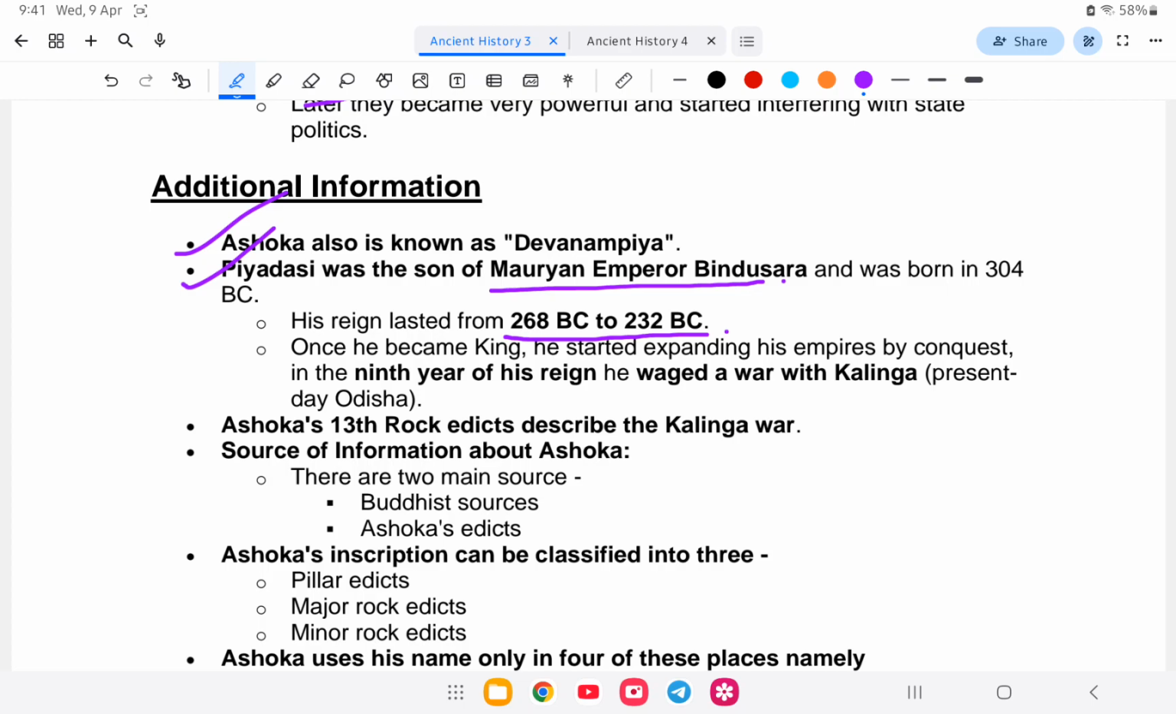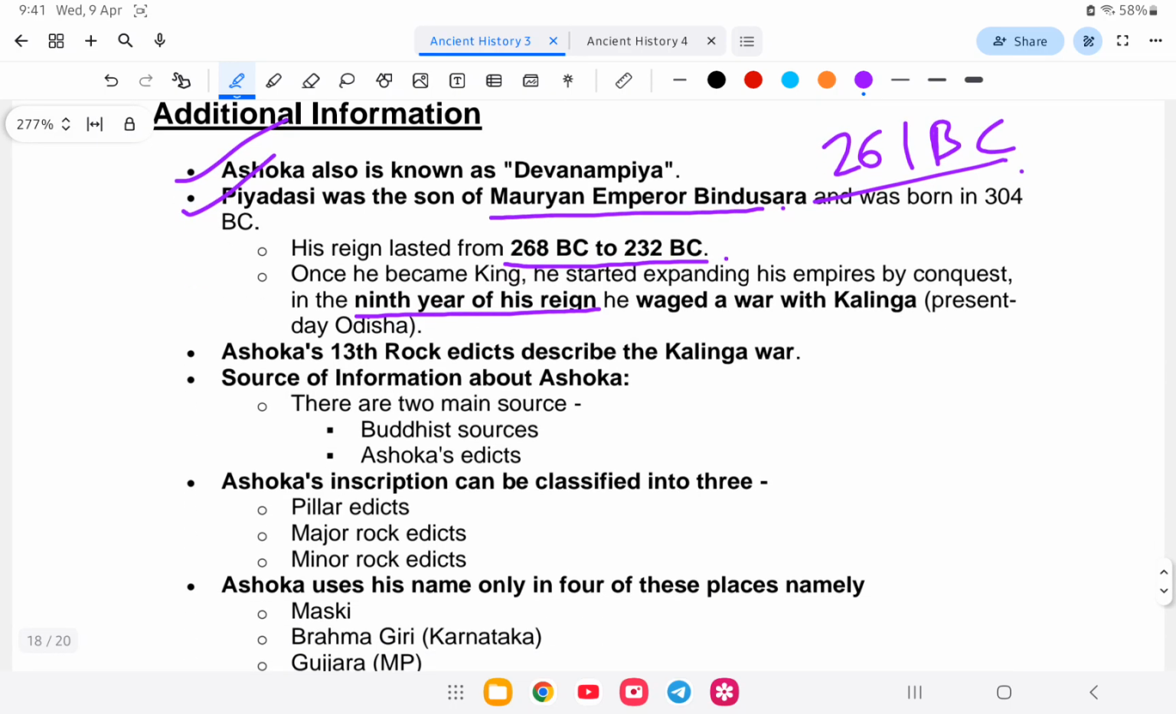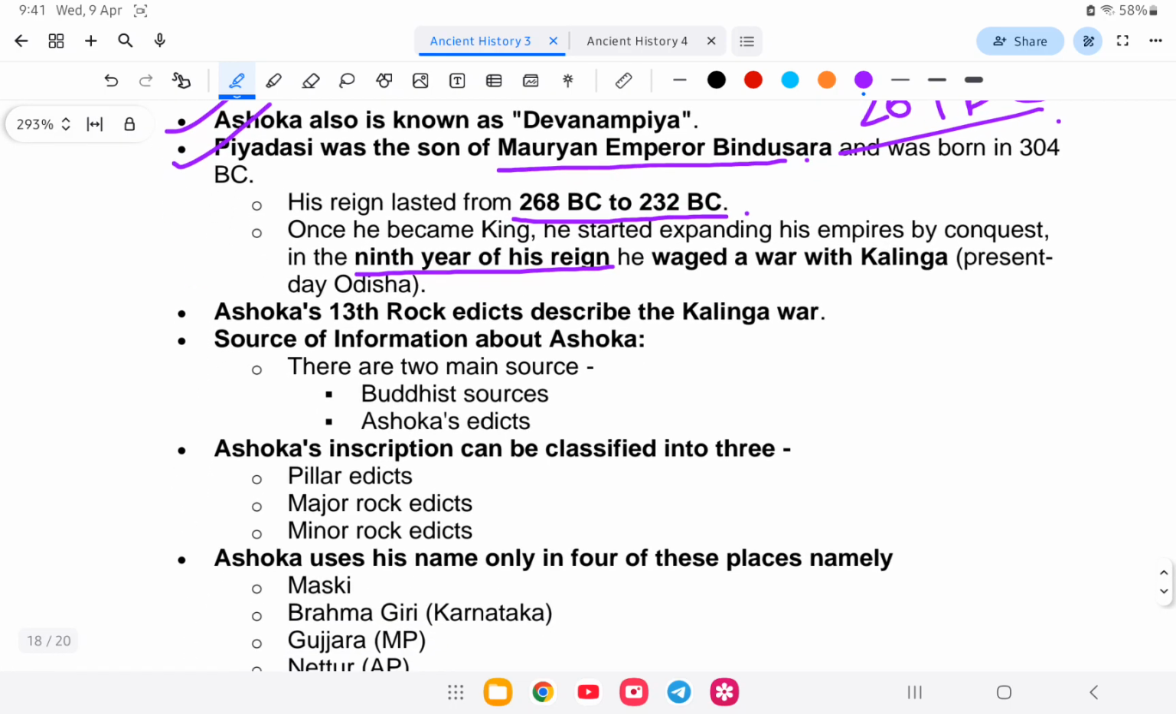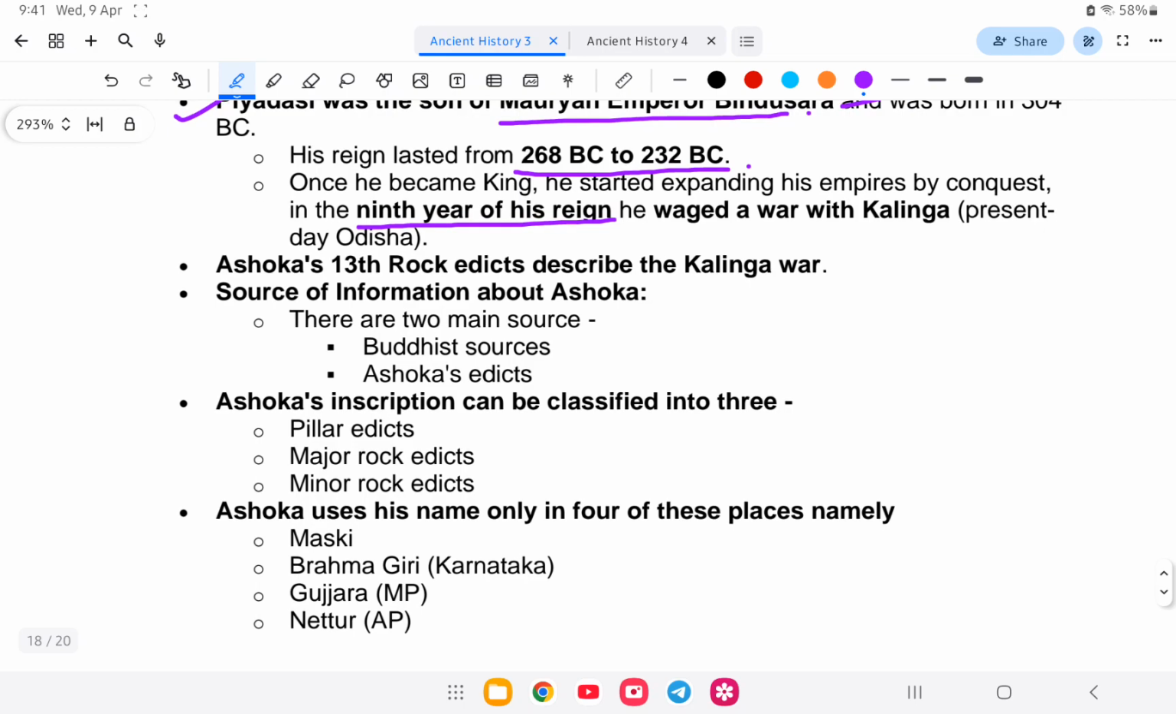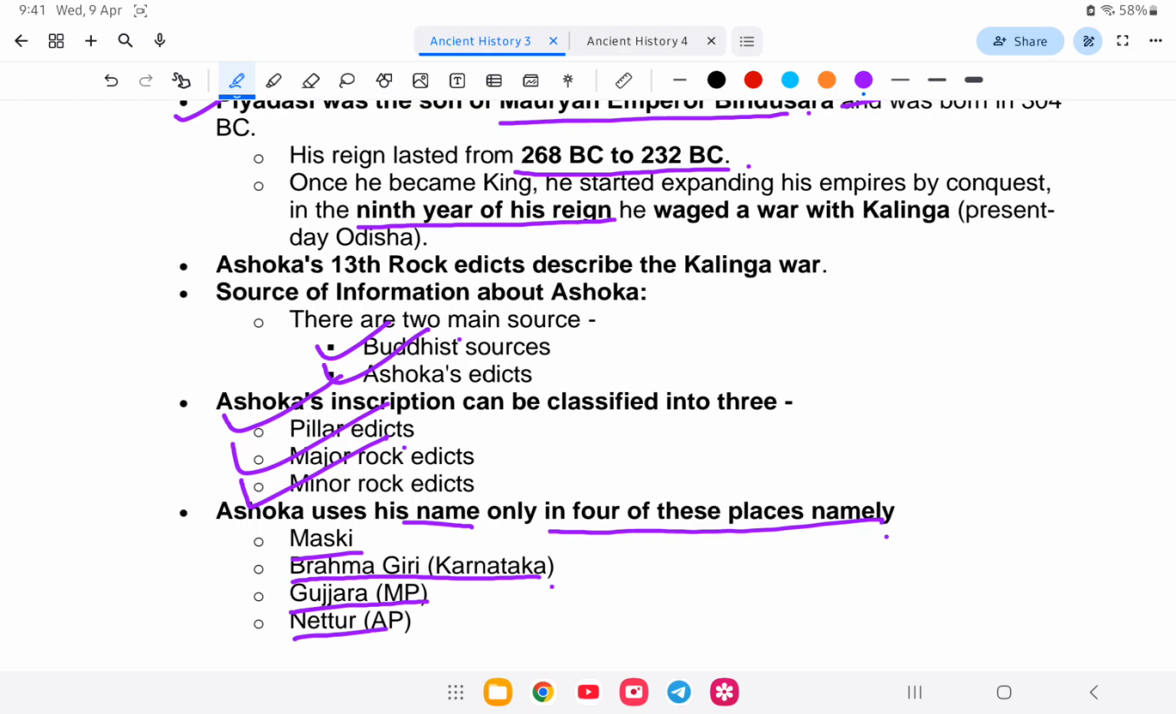Aro during his 9th year of reign, that is 261 BC de tai Kalinga war kilije. After Kalinga war tai violence to chhadi dise. And the source of information ni ase the Buddhist sources or Ashoka ethics. So aro Ashoka la inscription to tinta type de that is pillar inscription, major rock ethic or minor rock ethics. Aro taila Ashoka uses his name, that is Ashoka ko to tai chara nam de use kurse, that is Maski de Brahmagiri, Karnataka, Gujarat and Netur. Idu chara jaga de is.